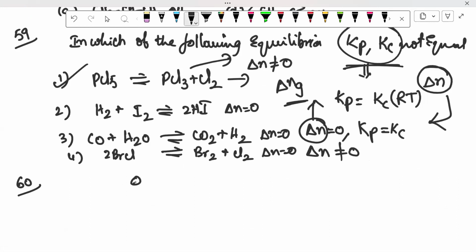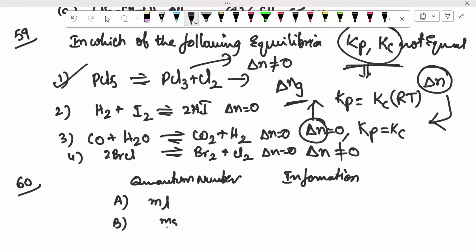Next, I will move on to the 60th question. So, quantum numbers they give. Quantum numbers are clear. And the next information provided is what information each quantum number gives. I gave the importance of quantum numbers earlier: ML, MS, L.